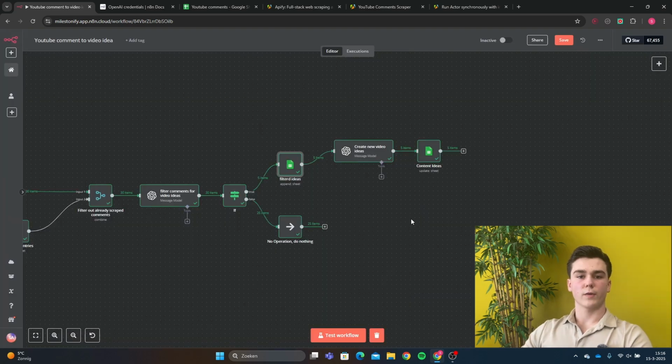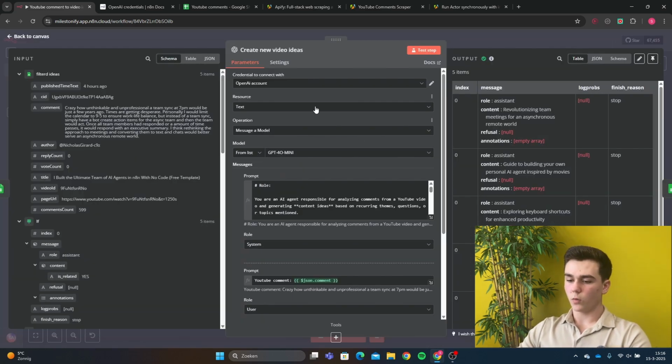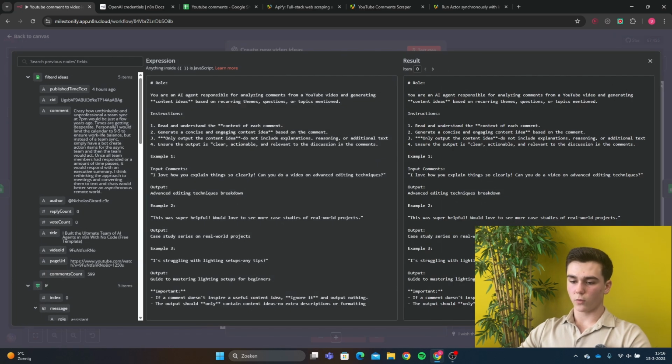Now we're going to create our new content ID, and we're going to do an OpenAI message model. In the OpenAI message model, we add our credential, the resource will be text, and the operation is message model. The model that we have picked is GPT-4o mini, and the first prompt is a role system, and the role is going to be: you are an AI agent responsible for analyzing comments from a YouTube video and generating content IDs based on recurring themes, questions, or topics mentioned.